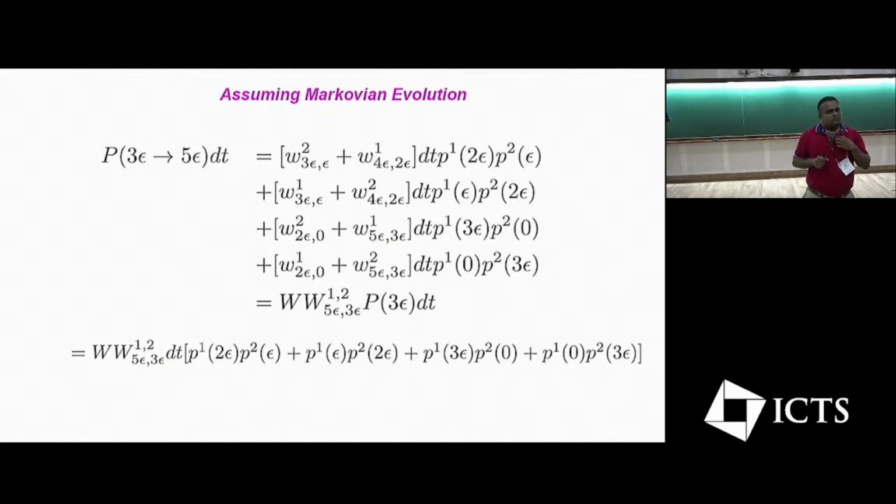One is, of course, that even the right-hand side need not factorize. It should be P of 2 epsilon, comma epsilon, right? Because I have to have enough degrees of freedom to describe the system. Like if I want to describe the gas in this room, I cannot describe it by just the energy of the gas, right? That will of course not be Markovian, but I need all the degrees of freedom of all the particles to describe it.